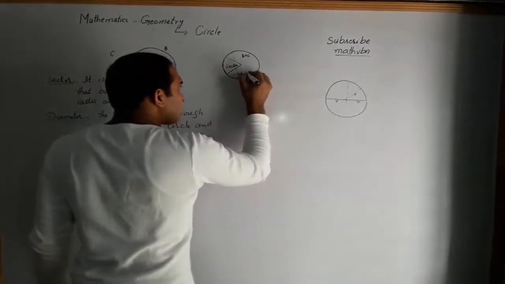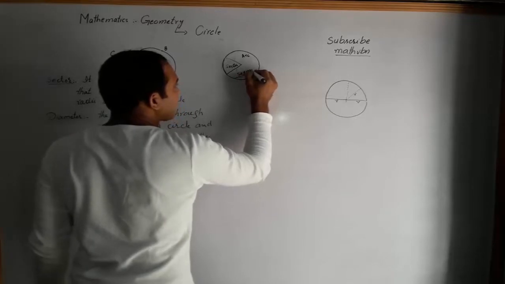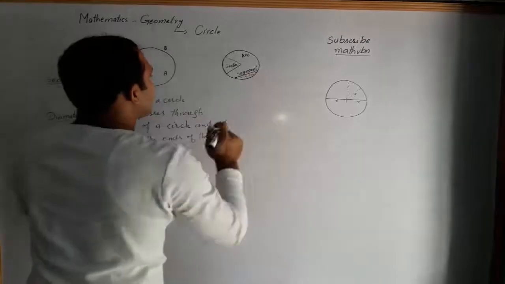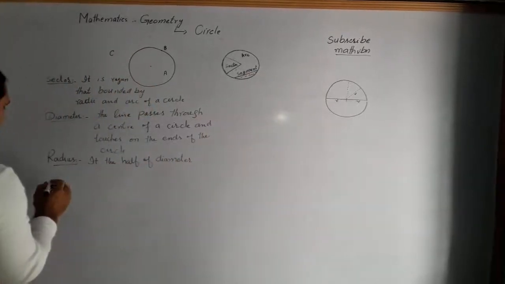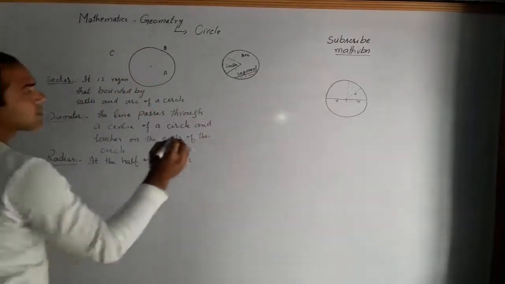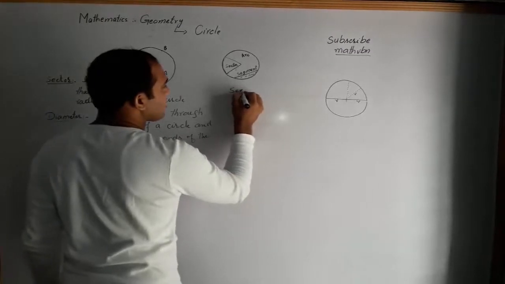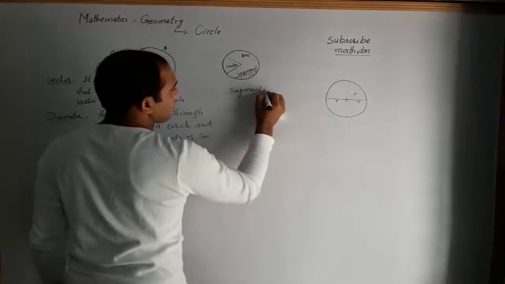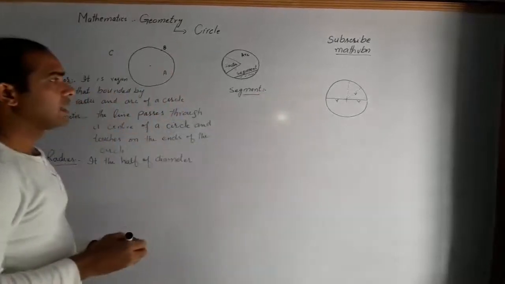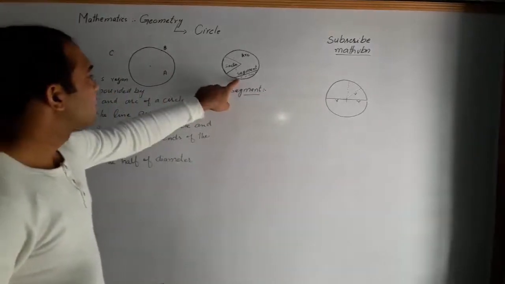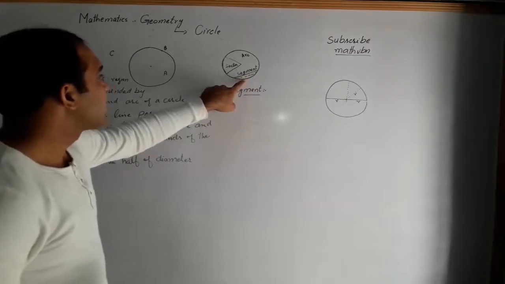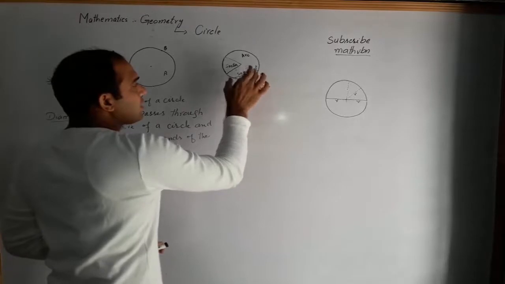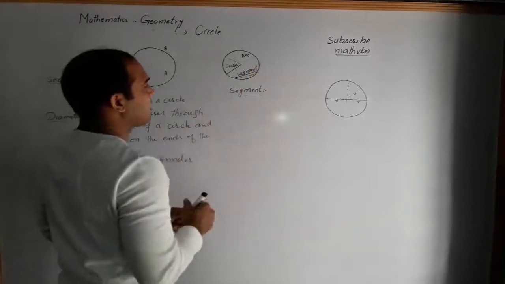It is called a segment. Segment of a circle. Now look at the region which is enclosed between the chord and the arc.